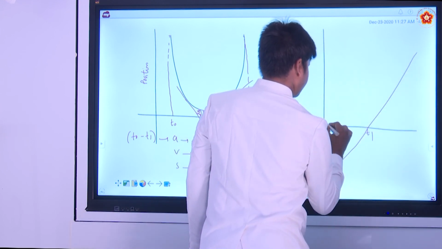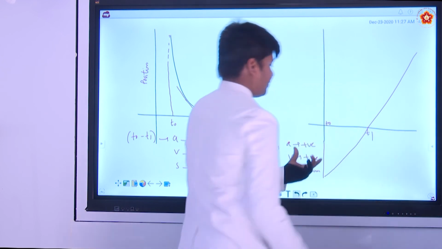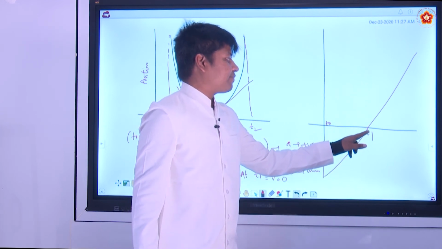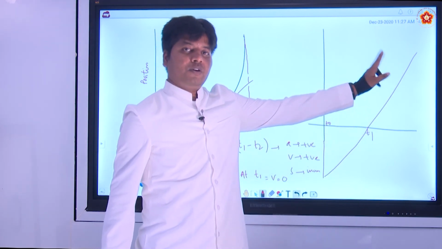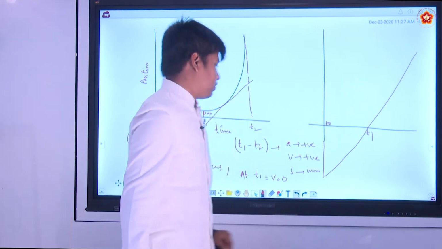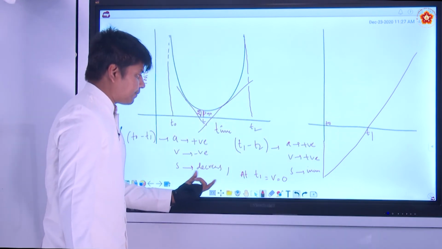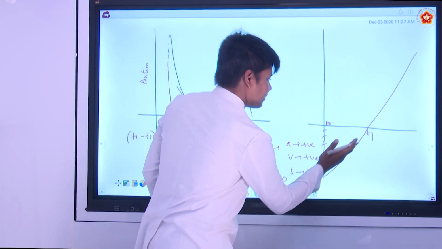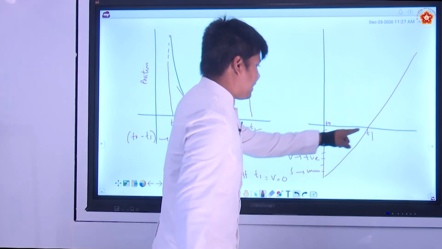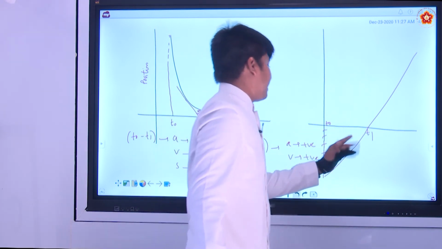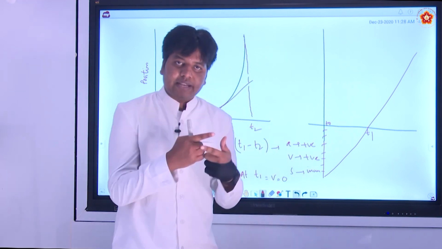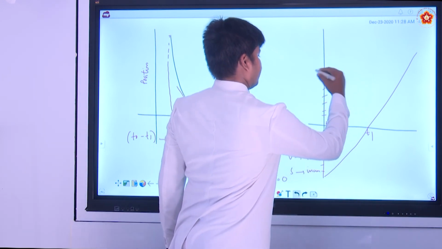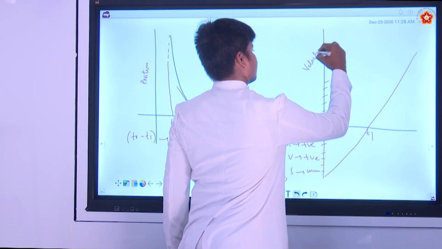This is T0, for example. So between T0 and T1, velocity is negative. At T1 it is 0. After T1 it is increasing. You can see the speed also. Speed is decreasing. See the magnitude here. The magnitude is decreasing and it reached 0. And at this point it is a turning point. And now here acceleration and velocity are in the same direction, so the speed will increase. This is velocity, this is time.